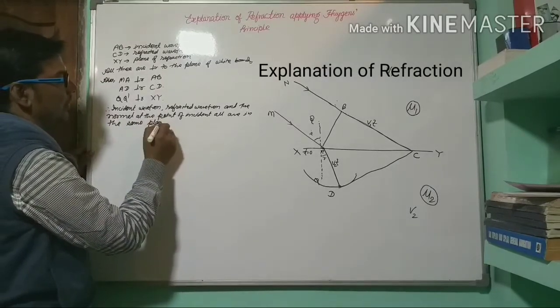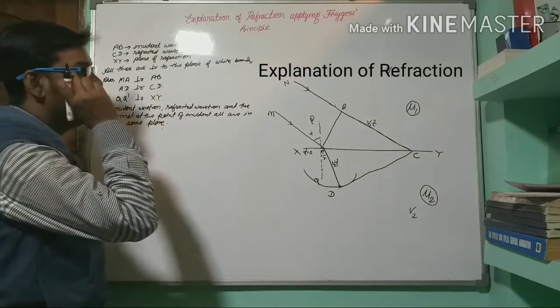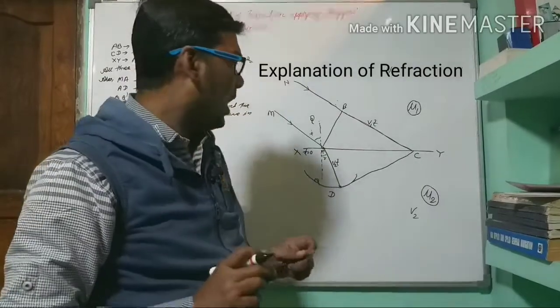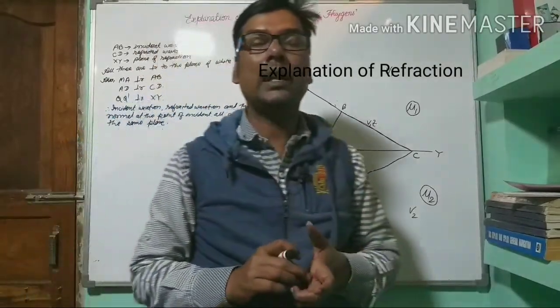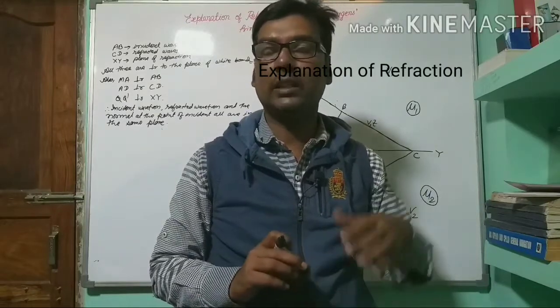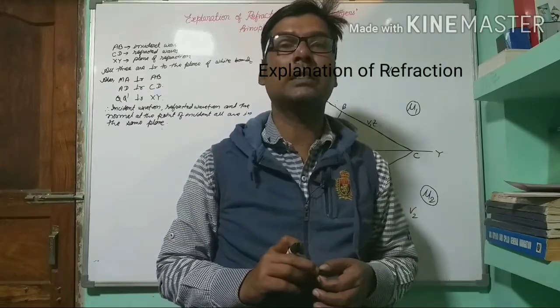Okay, so the first law of refraction is verified. Now we will see the second law of refraction, whether it is true or not. We will verify. The second law of refraction is also known as Snell's law.